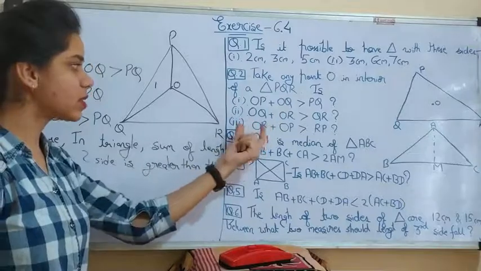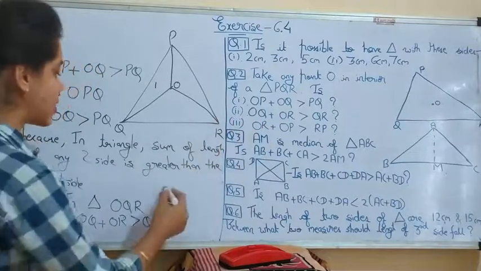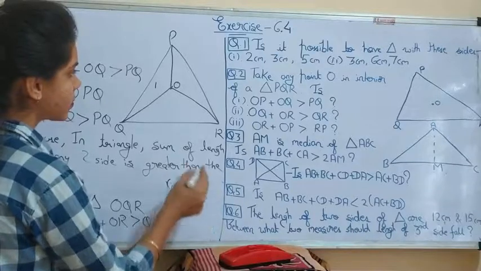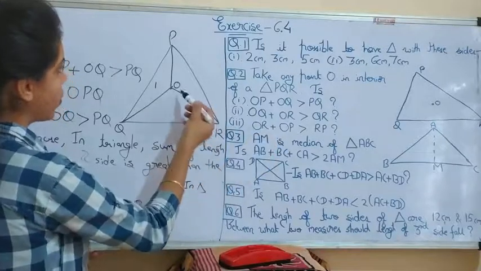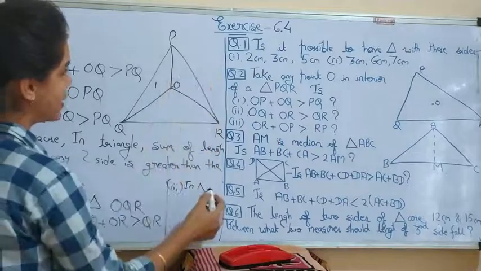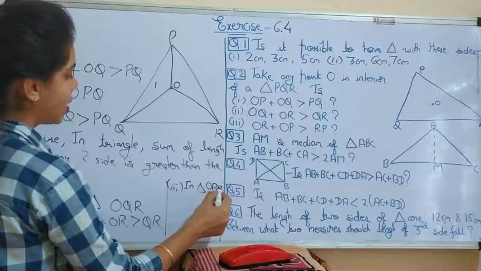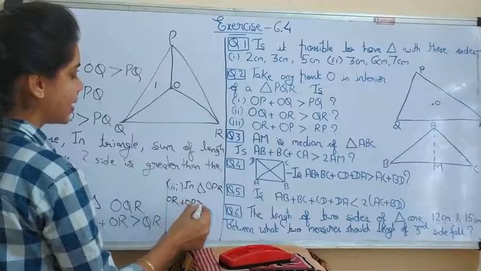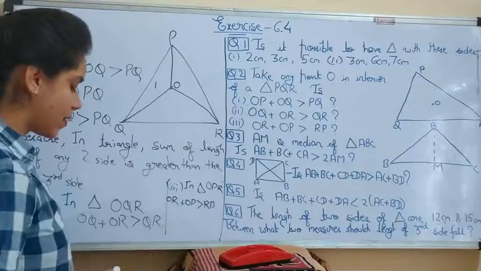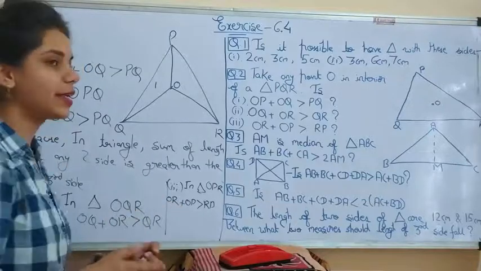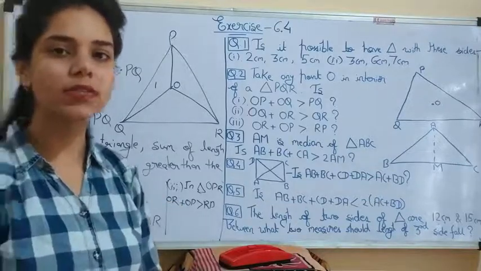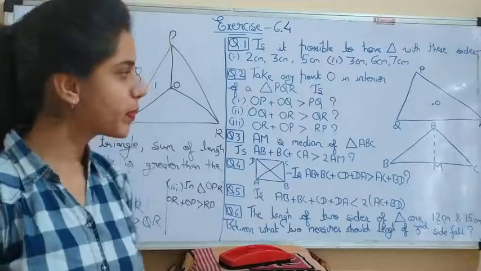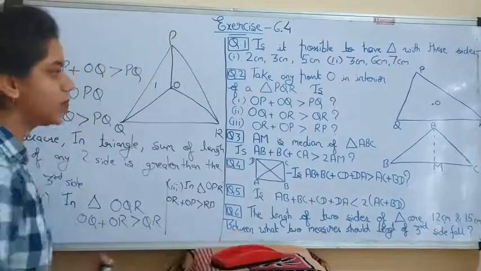In the third part also you can write the reason like this. OR and OP are in triangle OPR, so OR plus OP is greater than RP. Again you can write the reason that in a triangle the sum of any two sides is greater than the length of the third side. Understood? Now let's move to question number three.